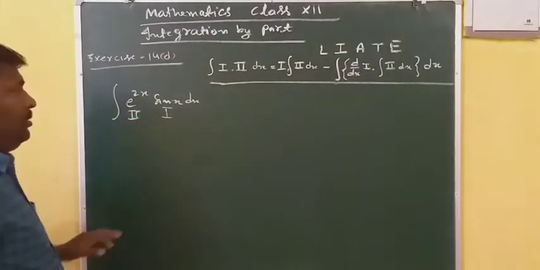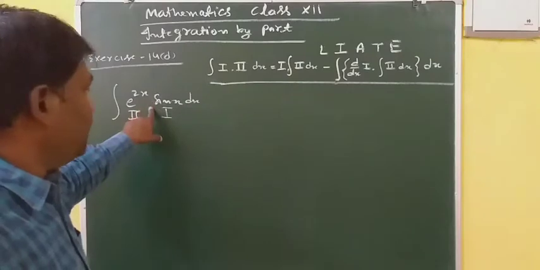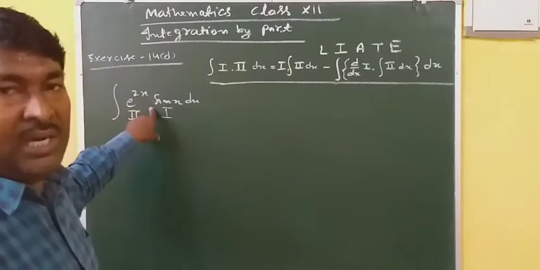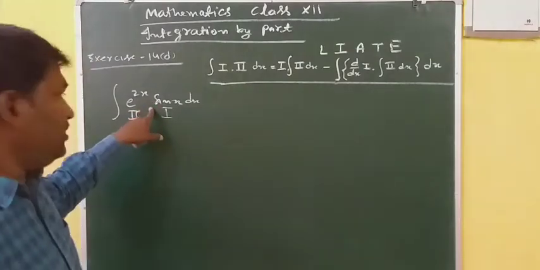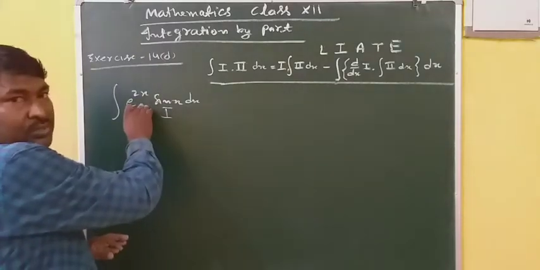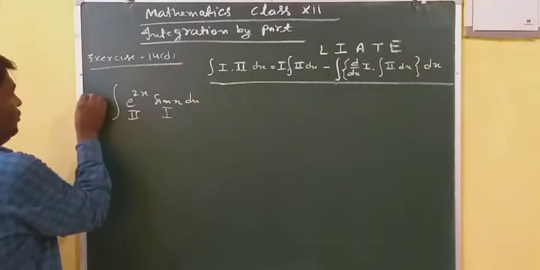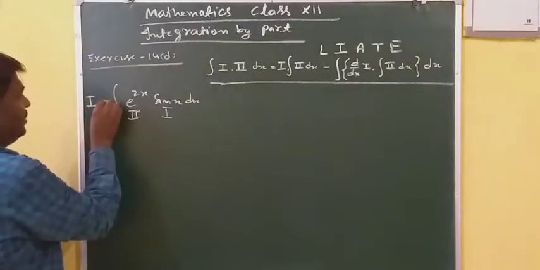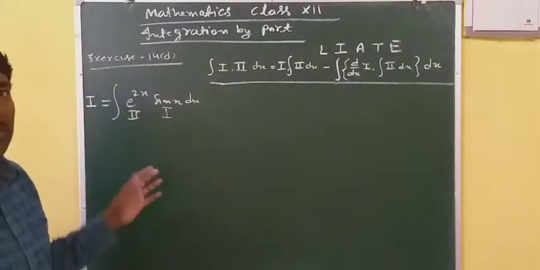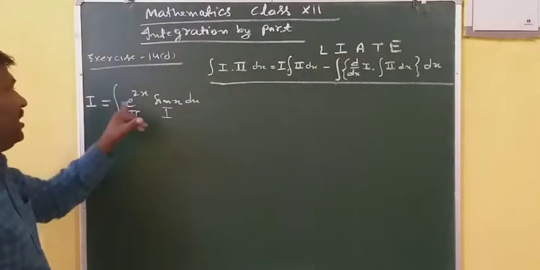Since here these integrations or differentiations are an endless process, meaning it is not going to end, you have to let this integral be I. Initially, you can take this as I.